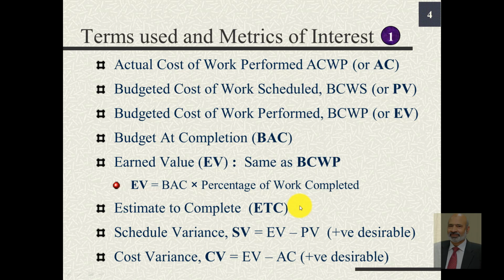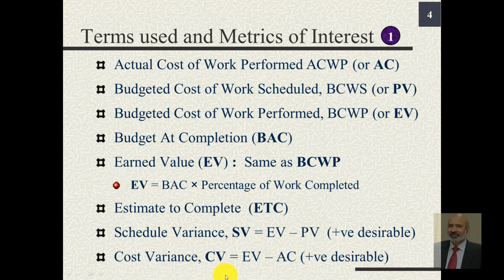The schedule variance can then be determined by taking the difference of the earned value and the planned value. If this difference is positive, it is a good sign. It's a sign that the project is ahead of schedule. If this value is negative, that means in our activities we are lagging behind the schedule.